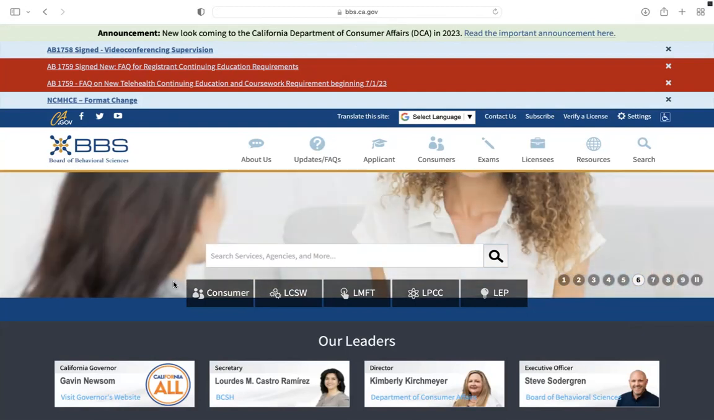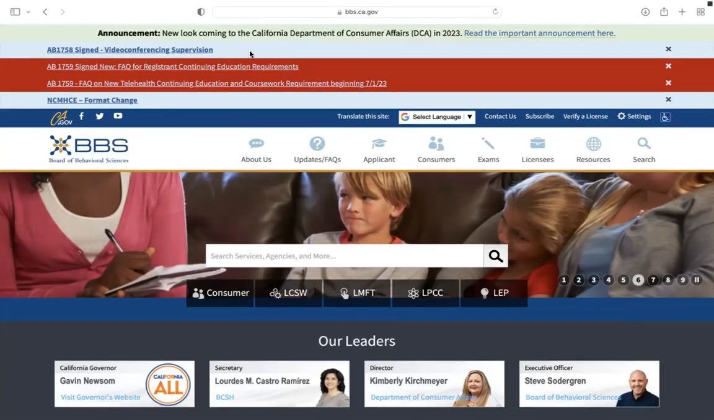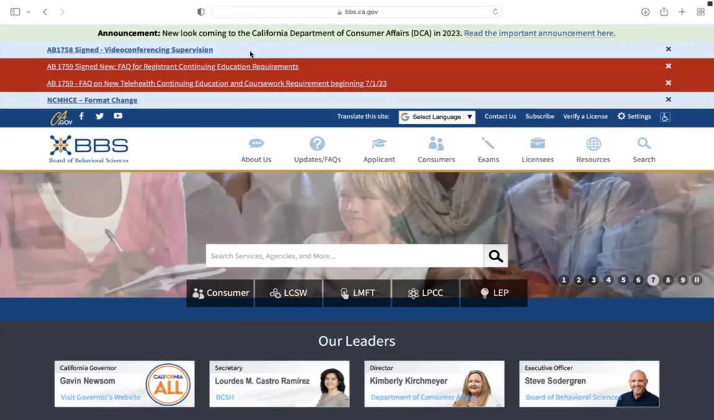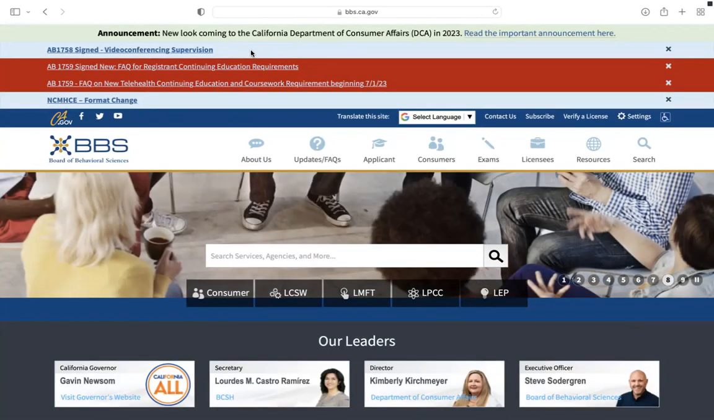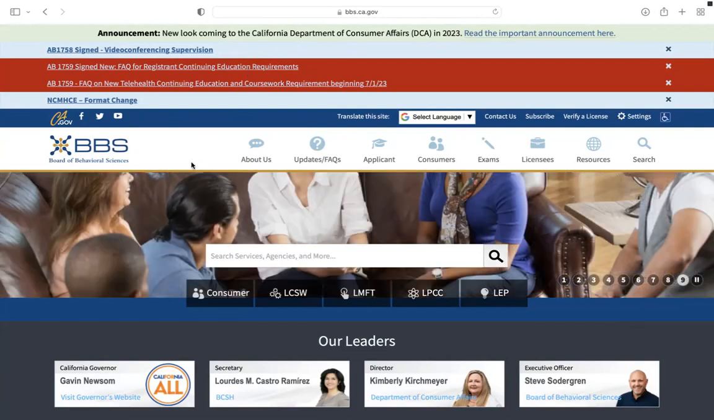The first thing I want to bring your attention to are these colored banners at the top. You may notice them in red, yellow, or blue. These are just here to notify you of new policy changes or new educational changes. So if you see these while you're on the BBS website, I encourage you to read them if you have the time.